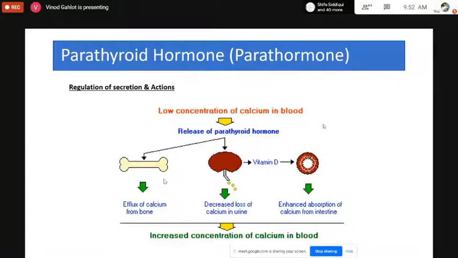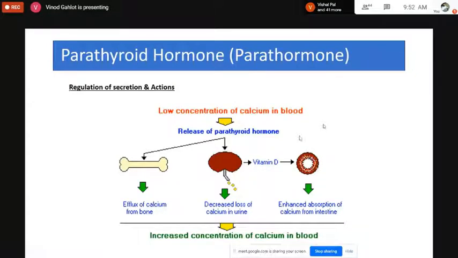blood circulation. Second, the excretion of the calcium from the kidneys, or in the urine, will also be decreased. So decreased loss of calcium in the urine will be present there, and increased absorption of calcium from the intestine will also start.